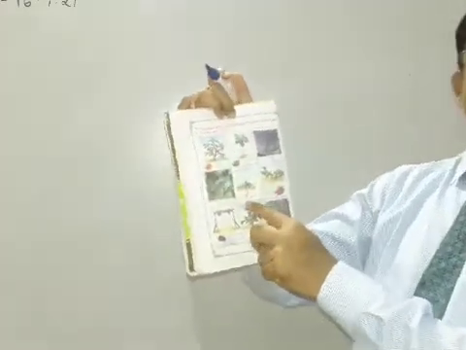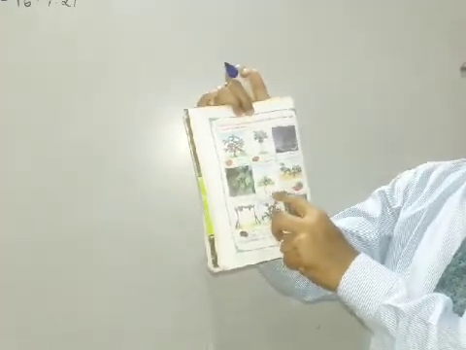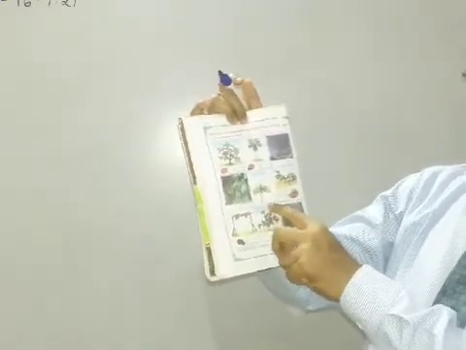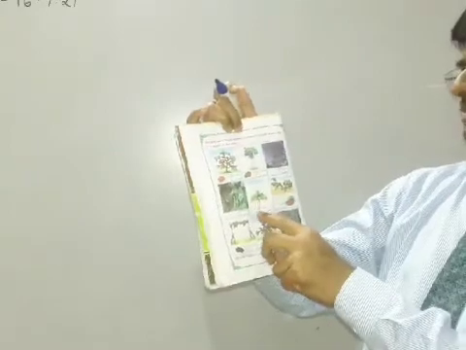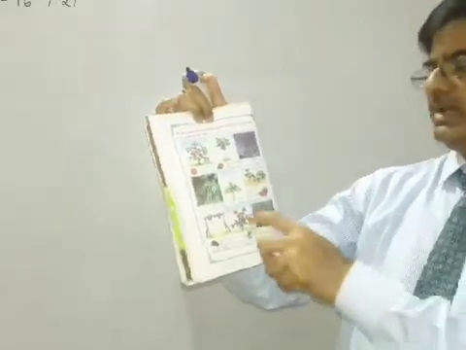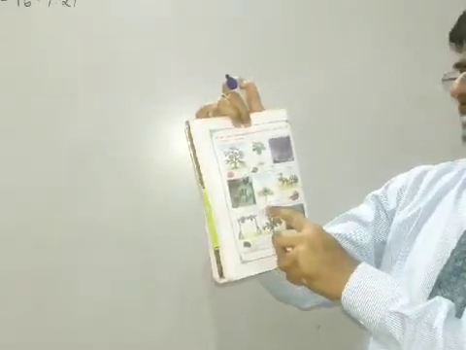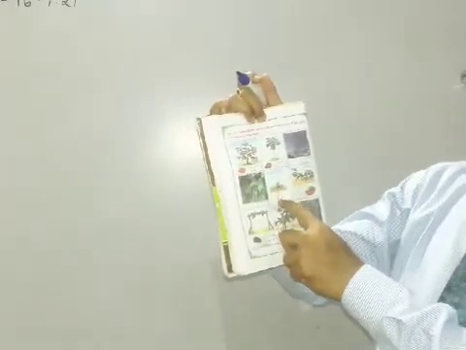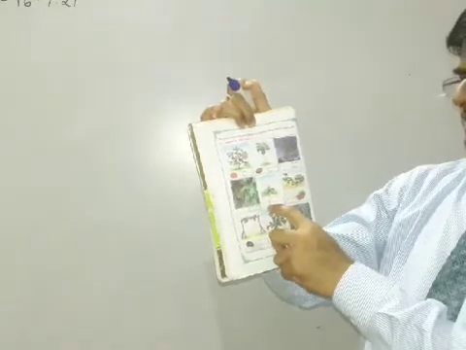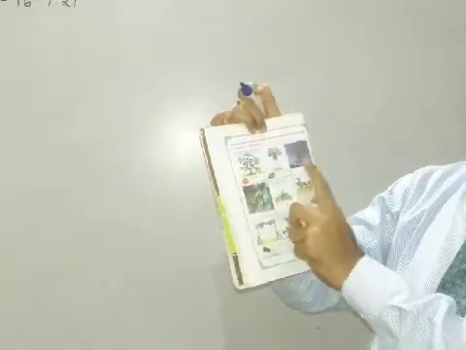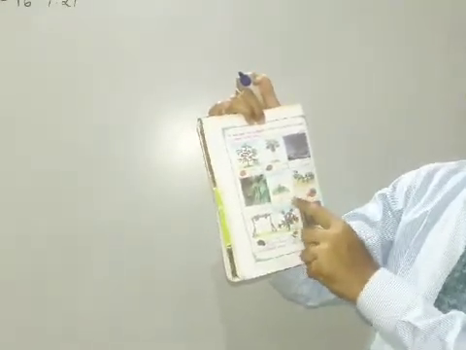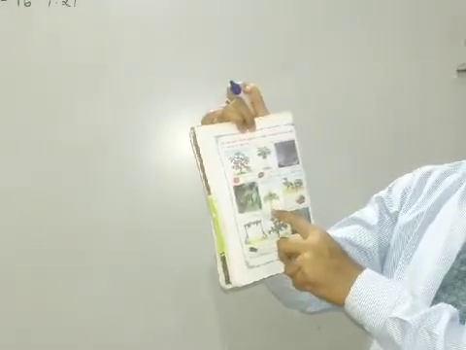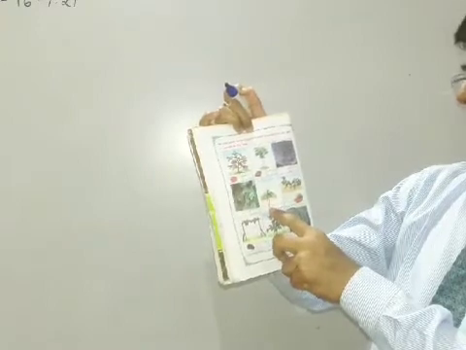Then radish, you can put a right mark in the box here. If you go to your field, you can see the radish, how it is grown inside the soil. This white part is grown inside the soil, and only this leafy part grows up above the soil. So this is radish. In Kannada it is called mullangi.